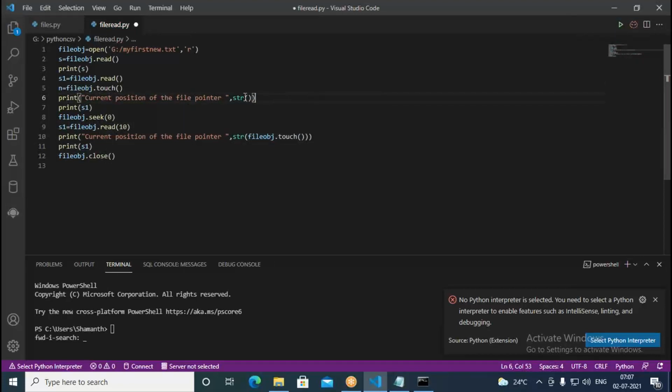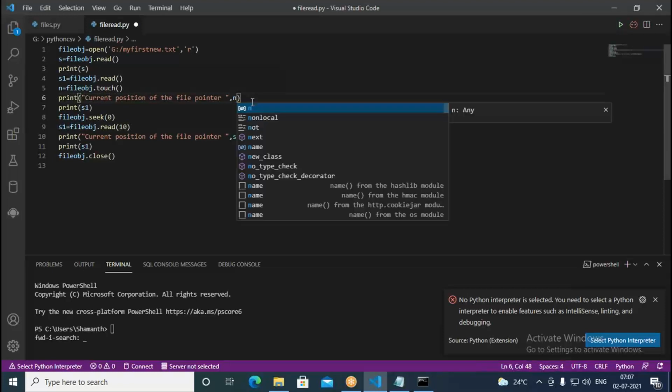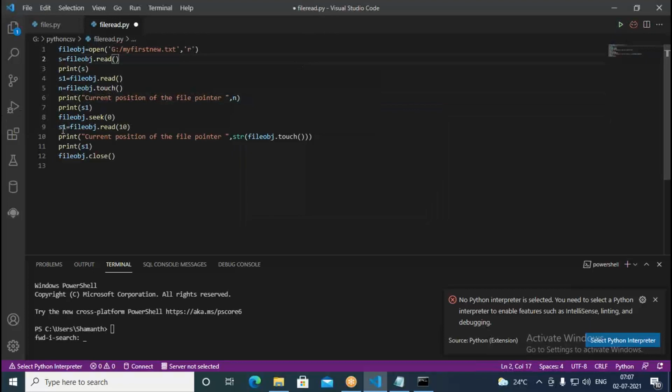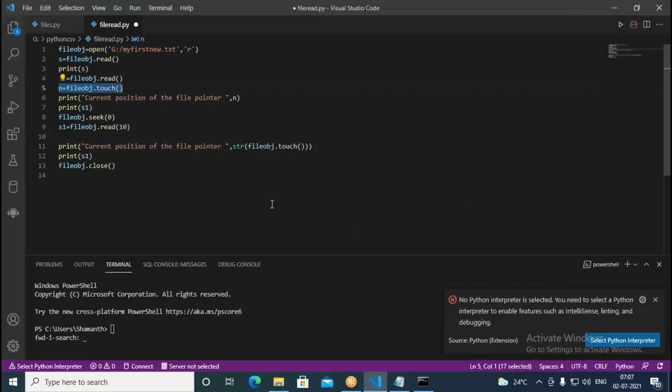Then here we print n. Here also we put the same code again. Touch function we are calling there. Just print it, again n.